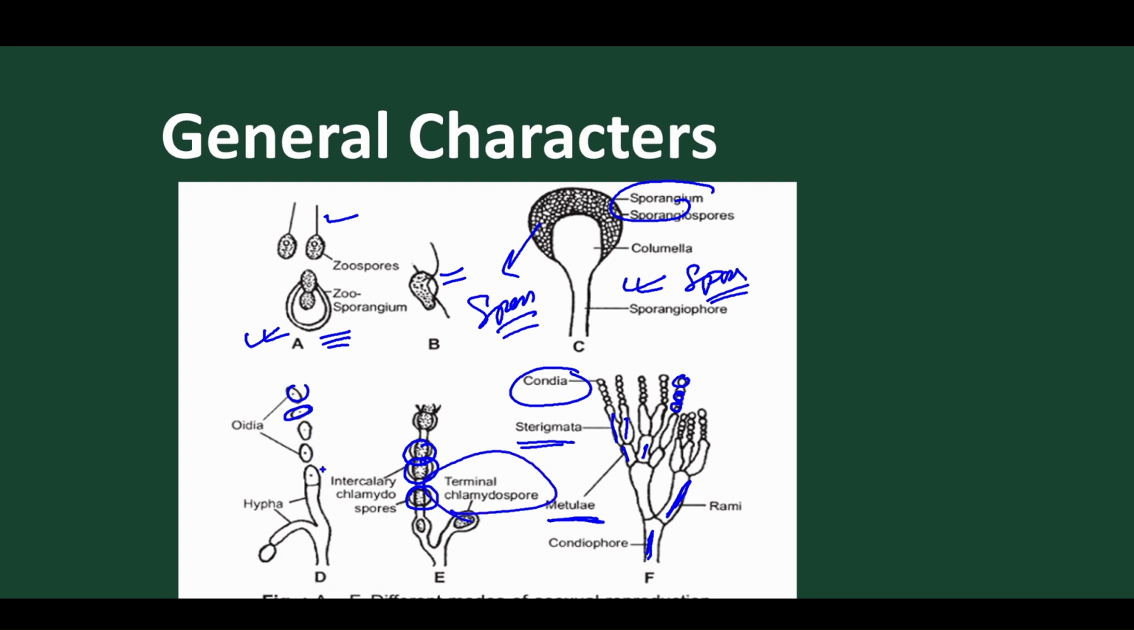And this one is called the oidia. What happens whenever a sugary medium is present, when maximum sugar is present? At that time each part of the hypha detaches into small spore-like structures. Here chain-like spores are present, and any spore will simply liberate out. So this is the condition of oidia. They are all asexual modes of reproduction.